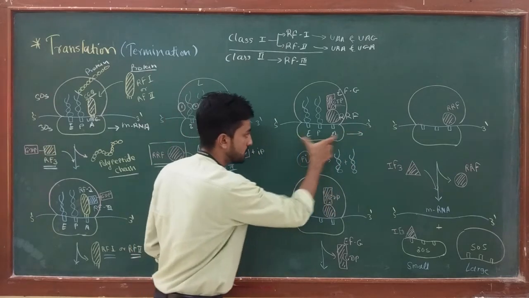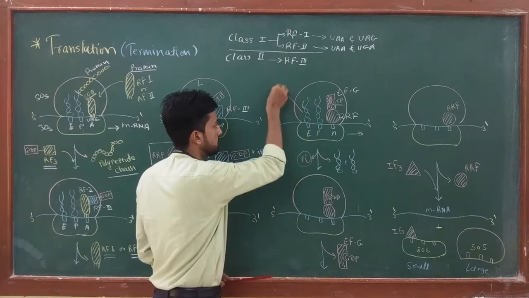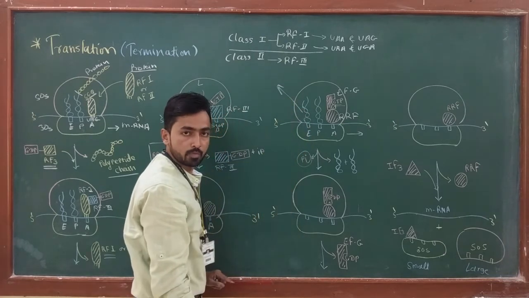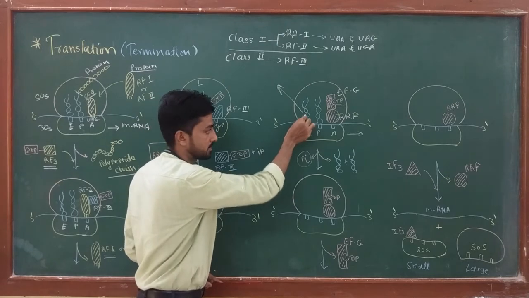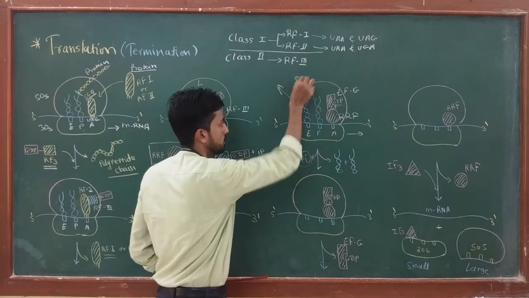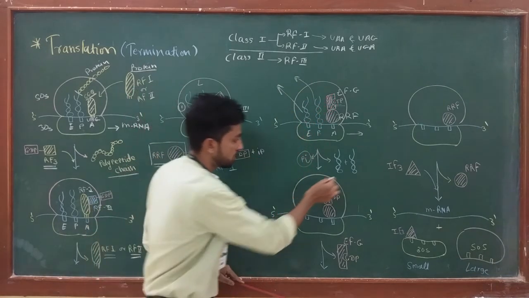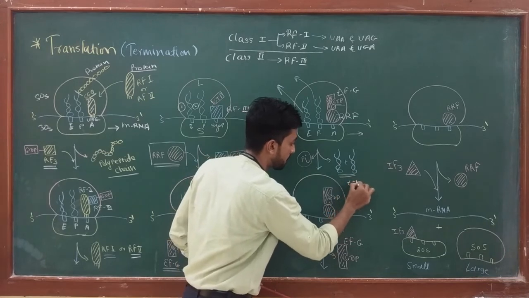Okay, and due to this, the tRNA from the E site or exit site leaves the complex, as well as the tRNA from the P site also gets dissociated due to the action of EFG protein, and both the tRNAs are now free.